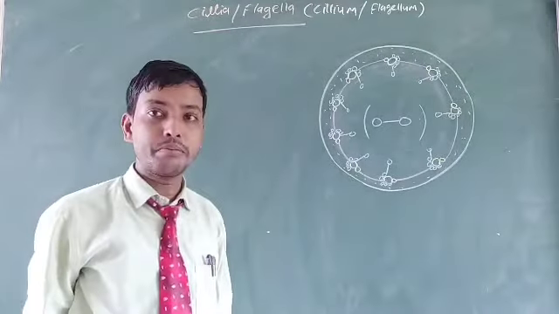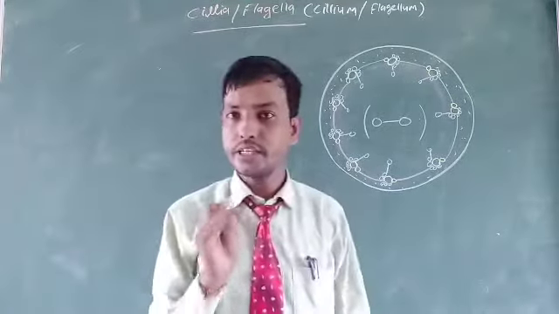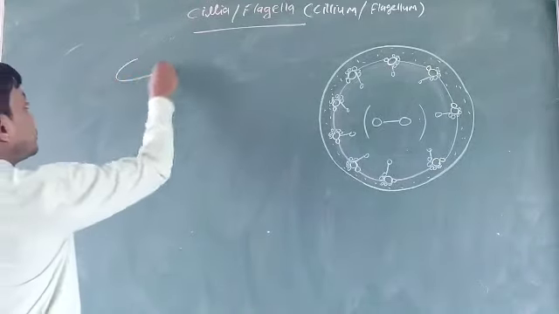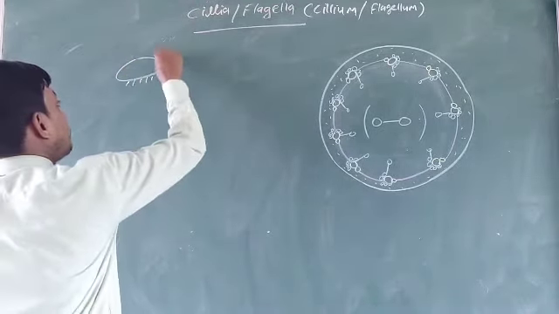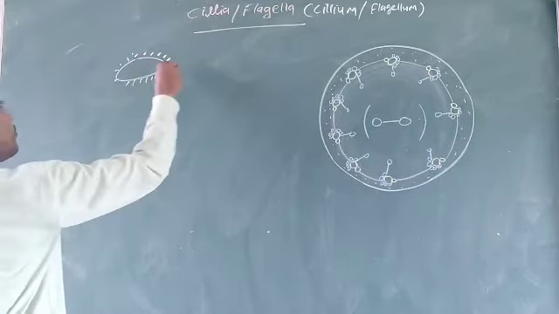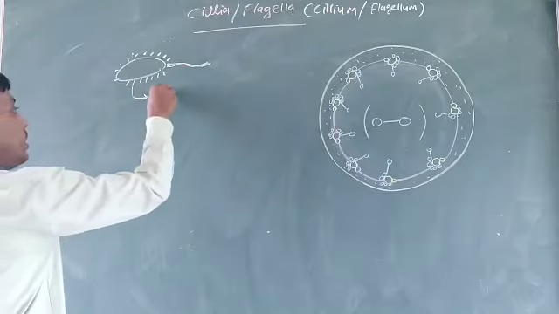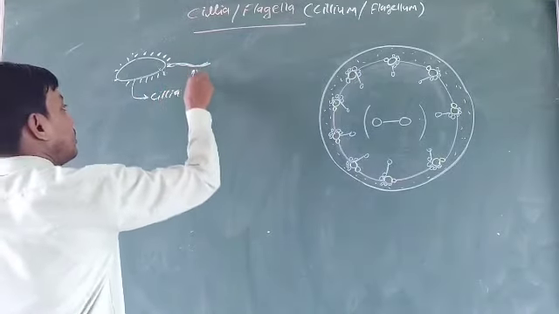Cilia are smaller, shorter than the flagella. Cilia are like the paramecium cilia, and the flagella are slightly longer. This is the cilia and this is the flagella.